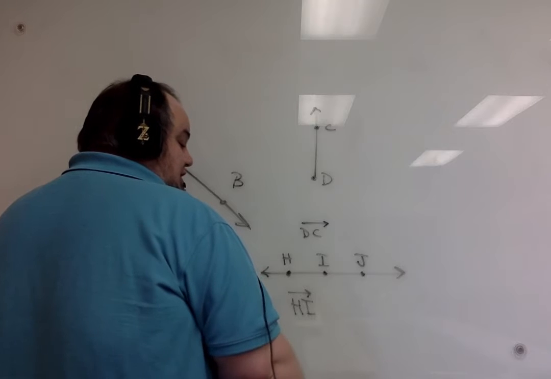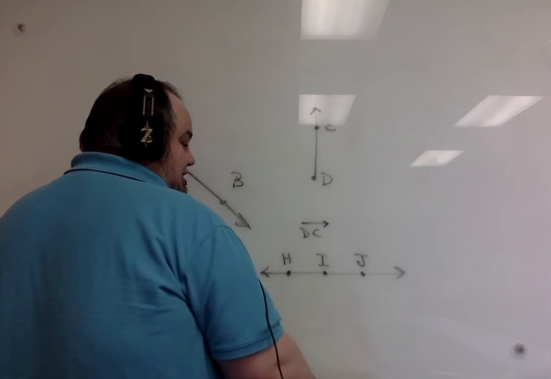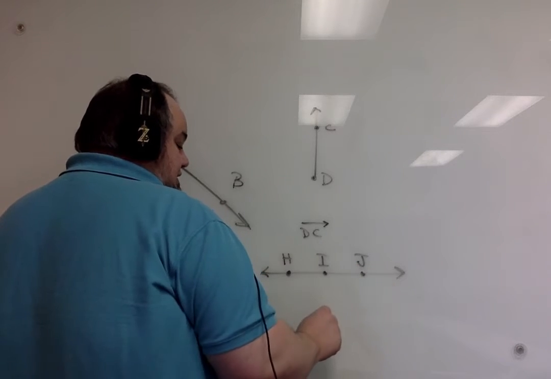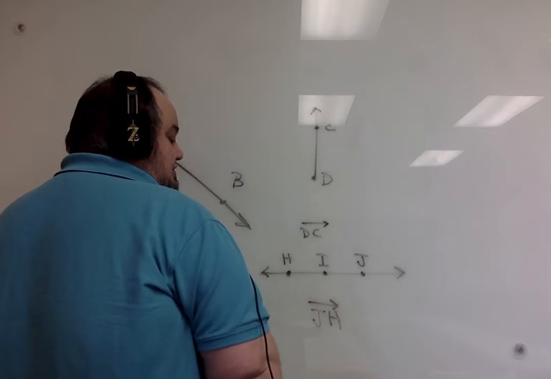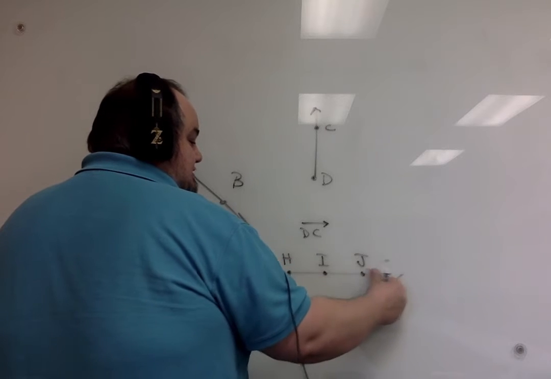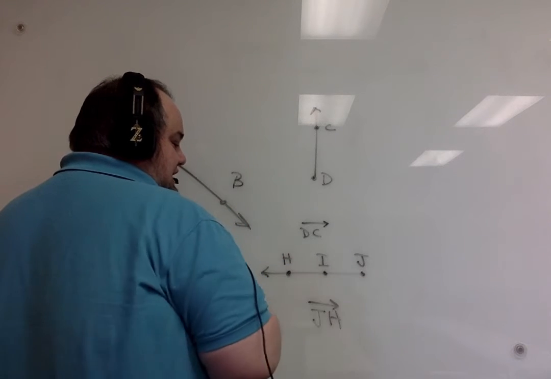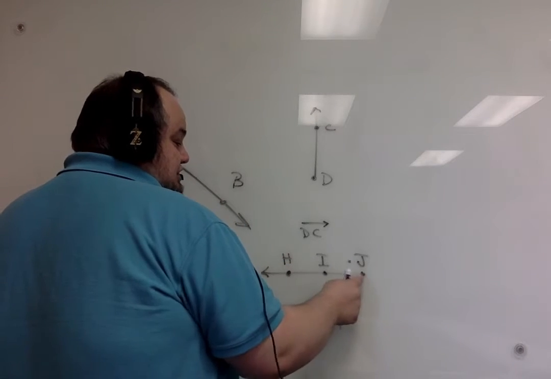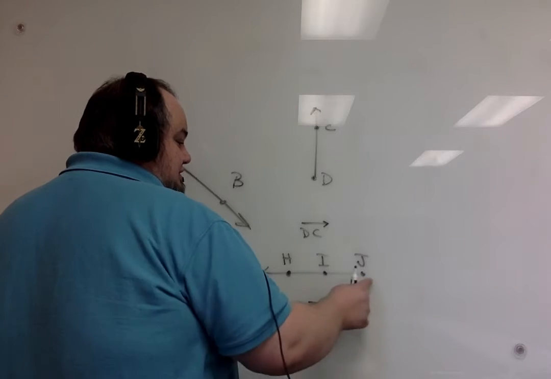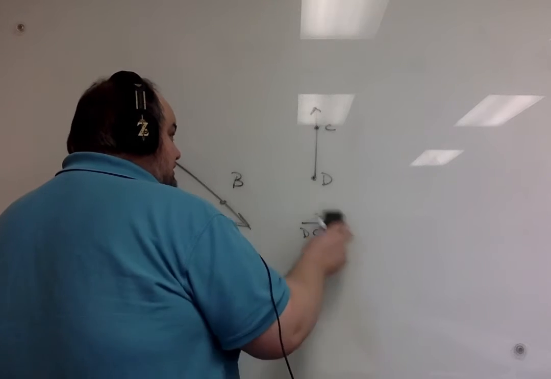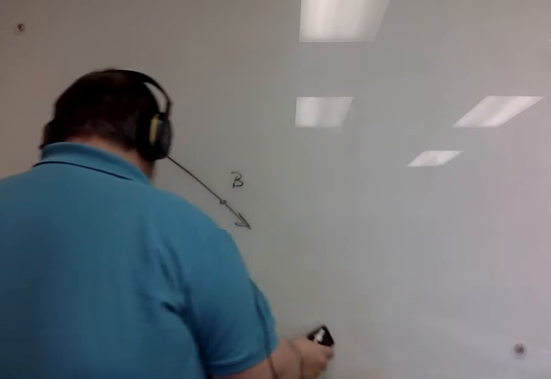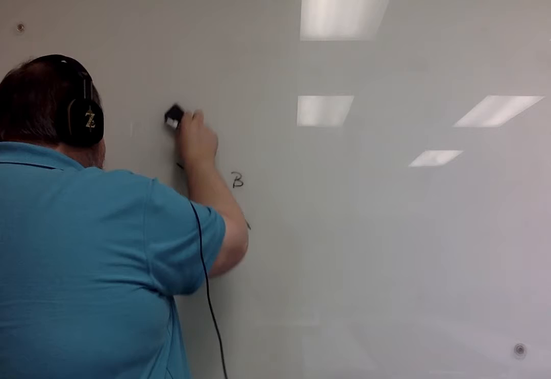Okay? And then we could look at a different ray. Let's say we had one that started at J and goes towards H. We still draw the symbol in this direction. So if we're looking at this, we would say ray JH. You could also name it ray JI because it also goes through point I. But the starting point of a ray is important when you're naming it. Okay, that's our next concept, is ray.